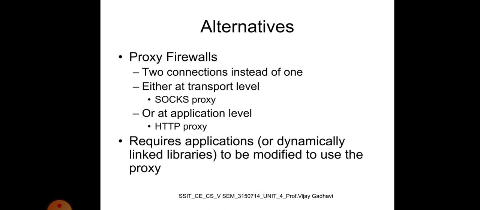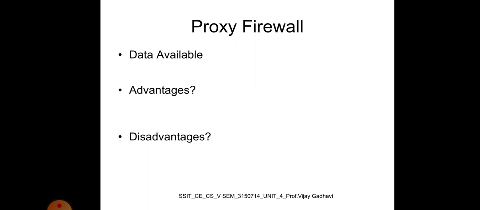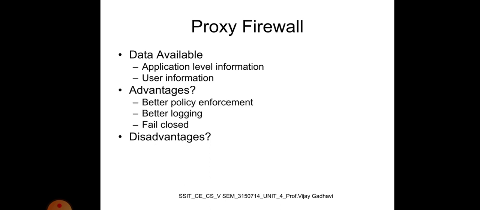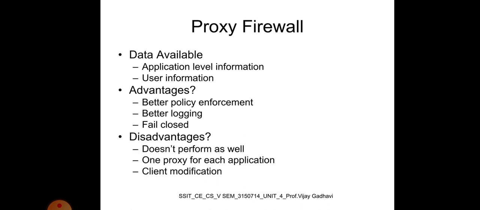Requires applications or dynamically linked libraries to be modified to use proxies. Here we see in the proxy firewall, data available is application level information and user information. Advantages are better policy enforcement, better logging and fail close. Disadvantages: doesn't perform as well, one proxy for each application and client modification.